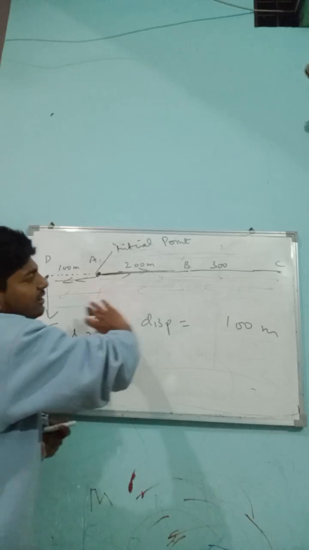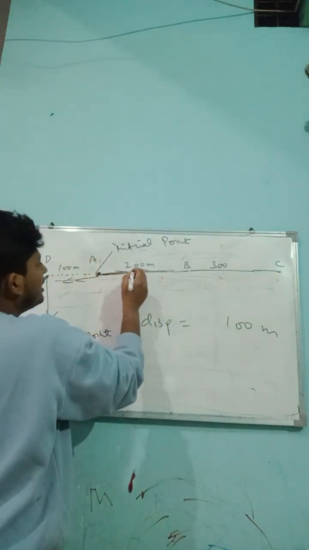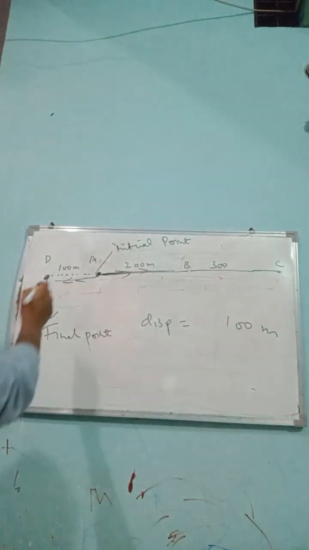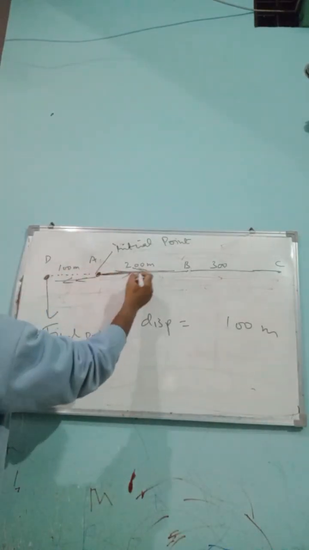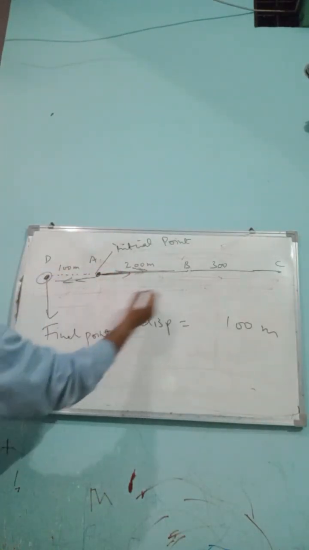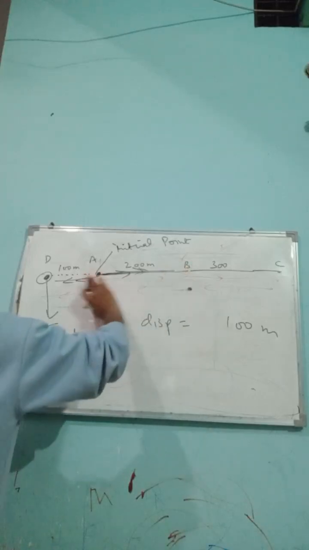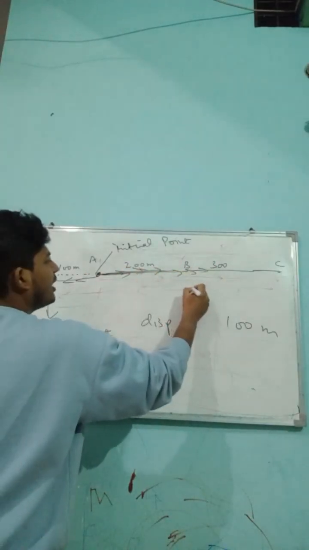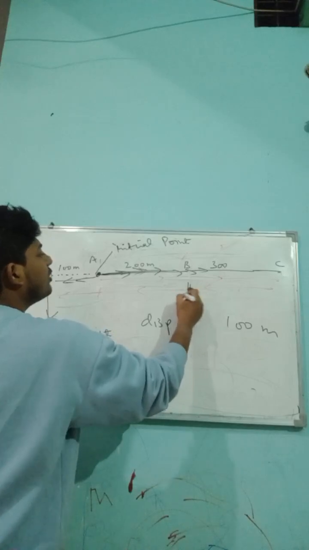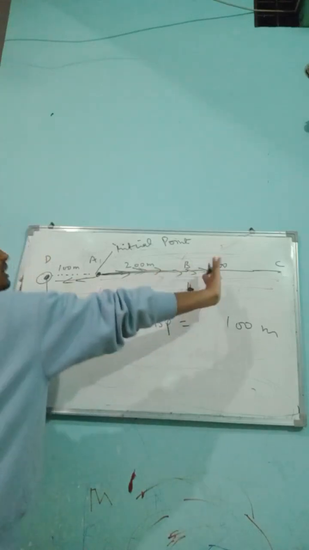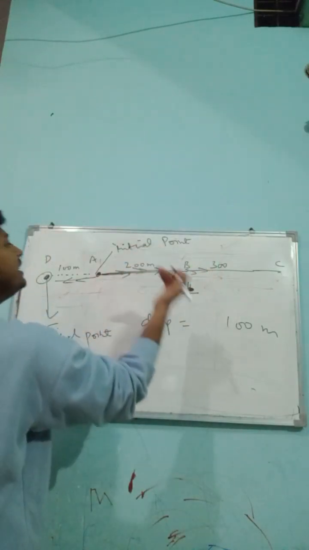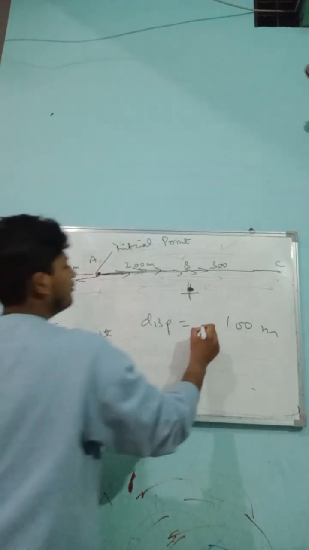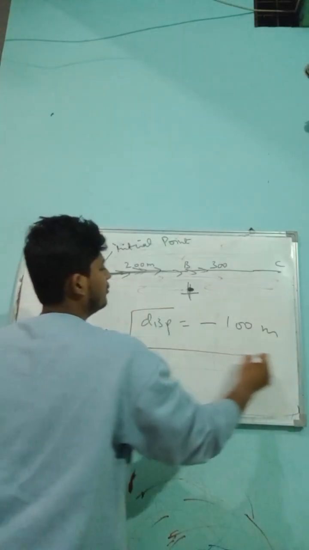If the journey ends here, no problem, because it's still in this direction. But when the journey ends opposite to it, then displacement will be negative.